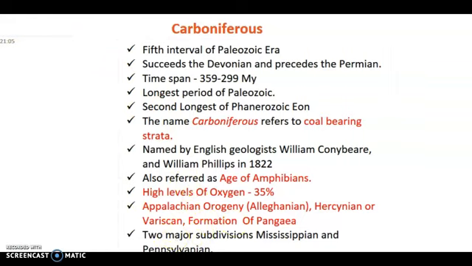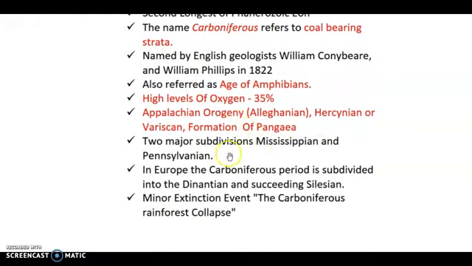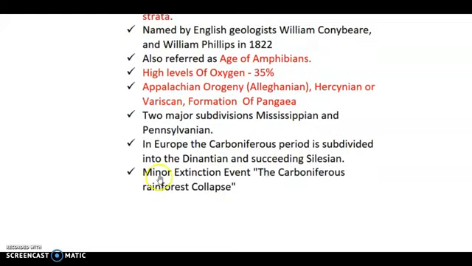The two major subdivisions of the Carboniferous are Mississippian and Pennsylvanian. In Europe, the Carboniferous period is subdivided into Dinantian and the succeeding Silesian. So when we are talking about Mississippian and Pennsylvanian, we are mainly talking about North America, that is USA or Canada. The minor extinction event is the Carboniferous rainforest collapse. We will talk about this in the later part of the videos. So this was some overview about the Carboniferous period.